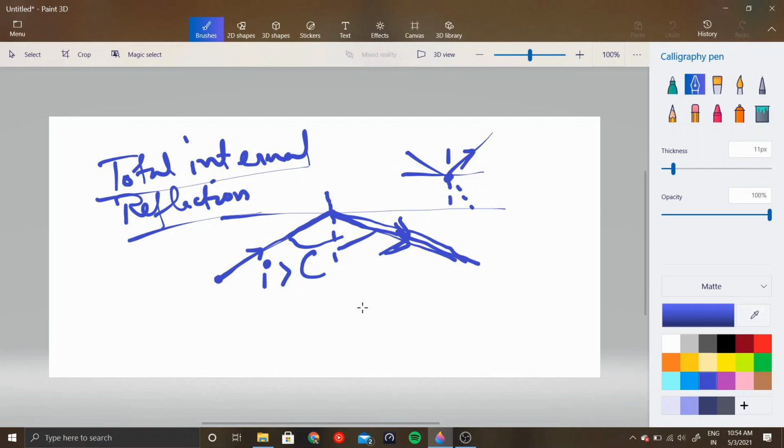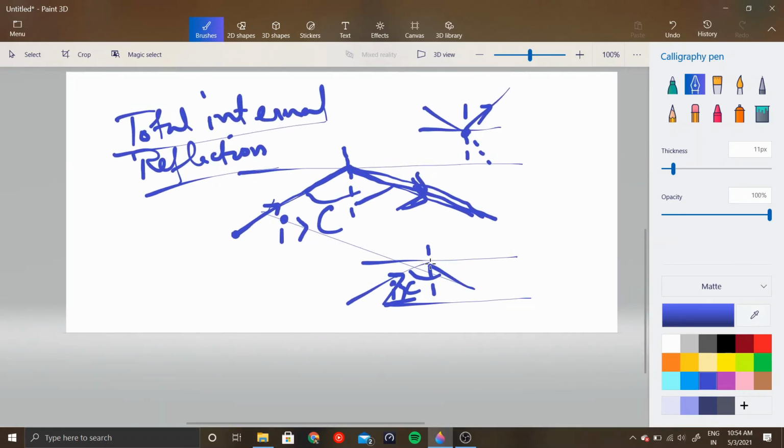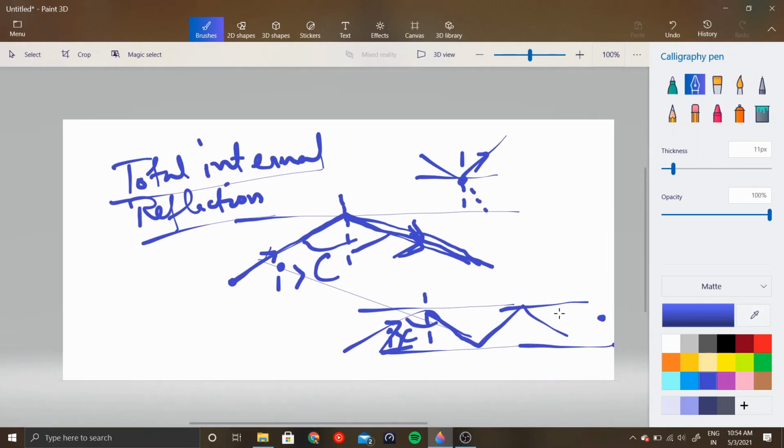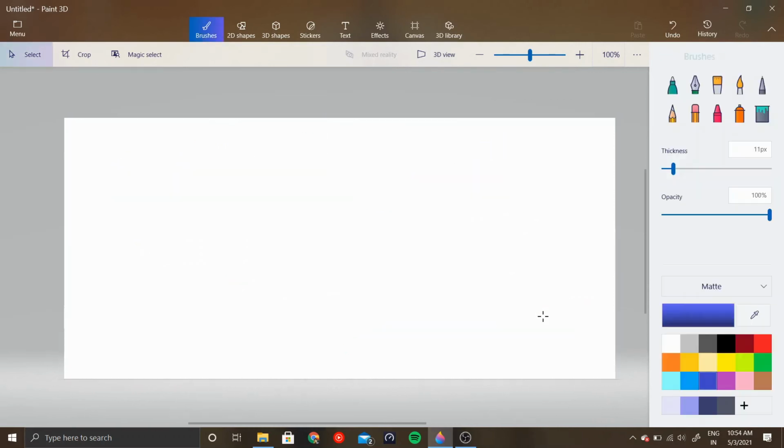So in optical fibers, they hit the fiber with an angle greater than the critical angle between the two media. And actually, the light goes like this and it travels through the media till it reaches the destination. So that's an application of total internal reflection. Okay. So now you have understood total internal reflection, you have understood critical angles, you have understood Snell's law.